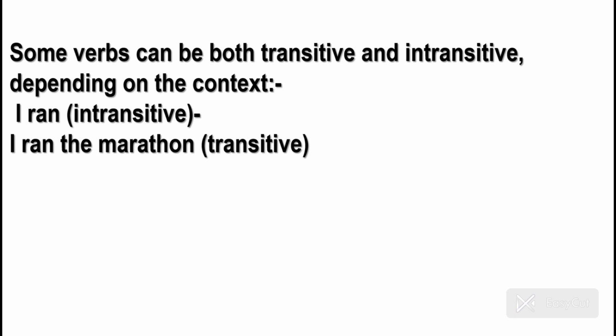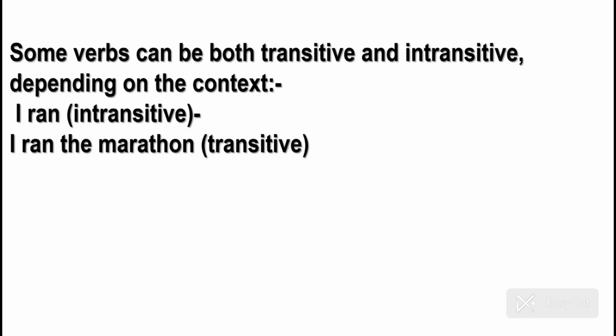But here in this case, some verbs act as transitive and intransitive, both. On what basis? Depending on the context. यानी कि हमारे पास कुछ situations ऐसी होती हैं जिसमें हमारे पास जो verb होता है वो transitive भी act करता है और intransitive भी act करता है. In some situations it acts as transitive and in some situations it acts as intransitive.